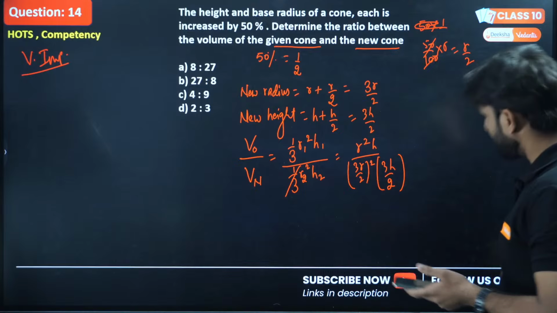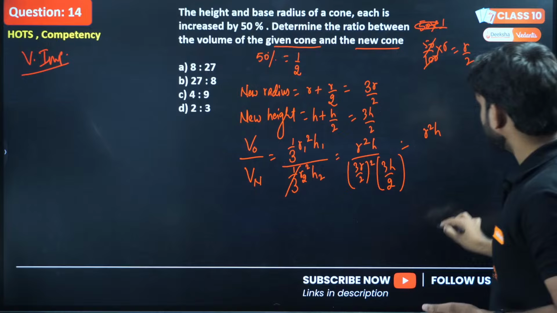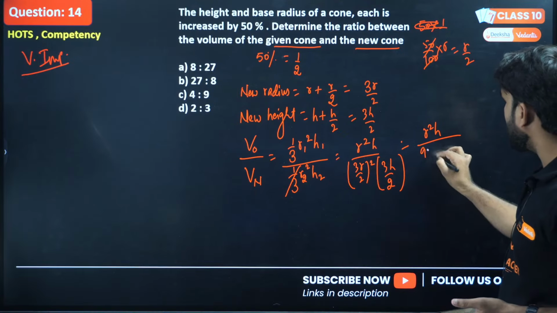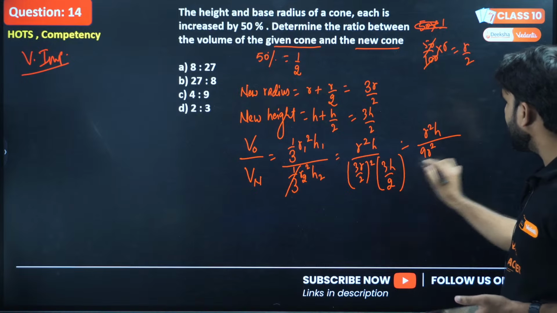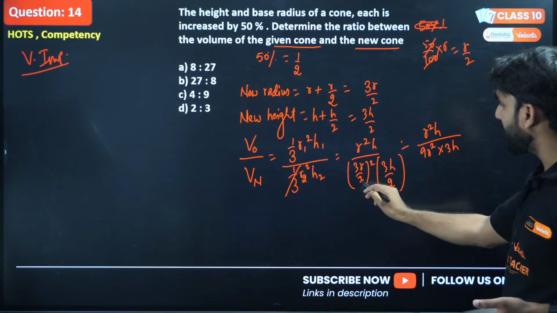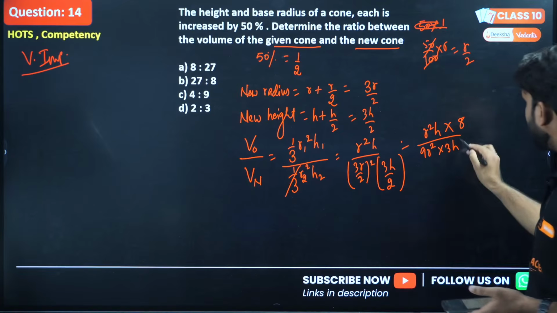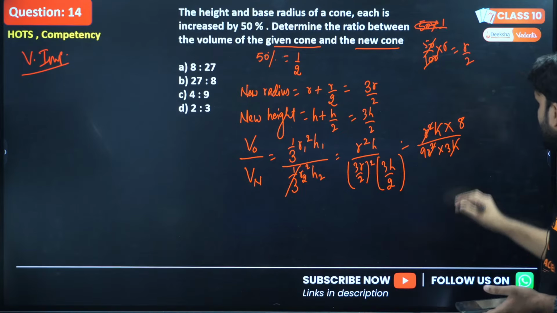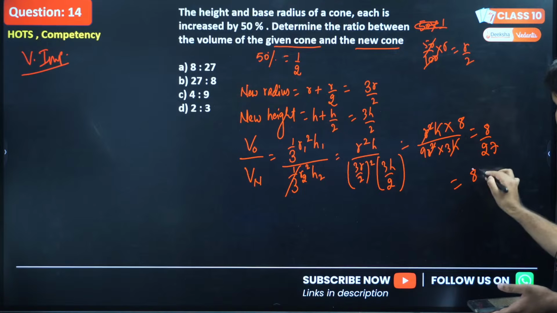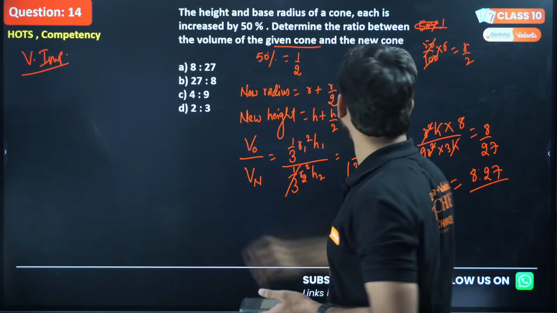H2 is also what? 3H by 2. Now solve this question. What will be the result here? So this will be R square H, and here this will be 3R square by, so this will be 9R square, and 3H will be there, and these two terms, 2 square will be 4 and 4 to 8, and this 8 goes this side. So can we cancel H by H, R square by R square? So we are getting 8 by 27, which equals 8 ratio 27. I hope you have understood it. So the answer is 8 ratio 27.